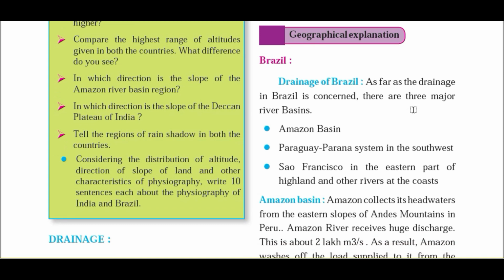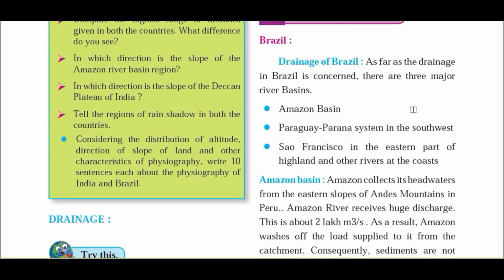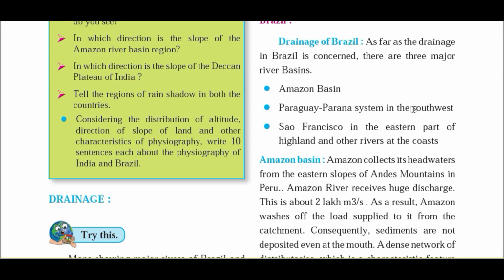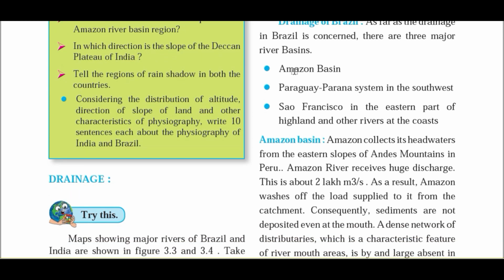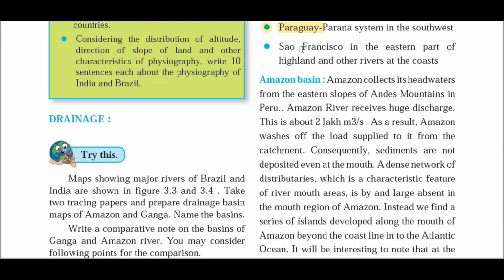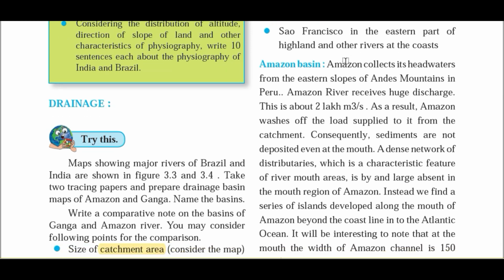Okay, so let's start over here. The drainage of Brazil. As far as the drainage of Brazil is concerned, there are three major river basins in Brazil. One we have discussed already, the Amazon River basin. Second one is the Paraguay-Paraná River system in the southwest region of Brazil, and third one is the São Francisco in the eastern part of Brazil, and other rivers at the coast.